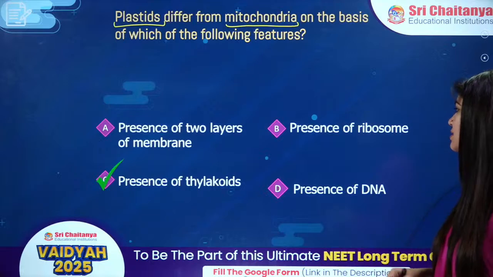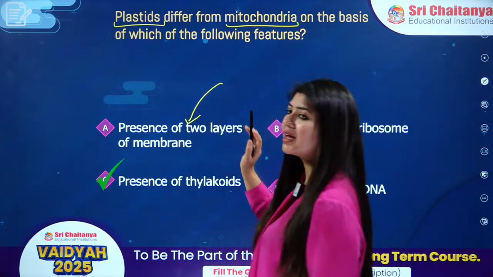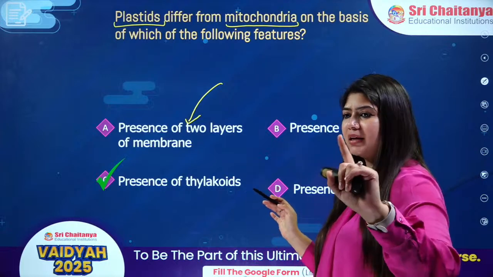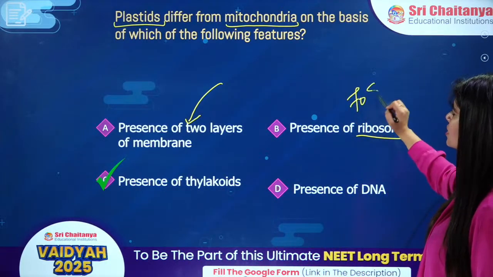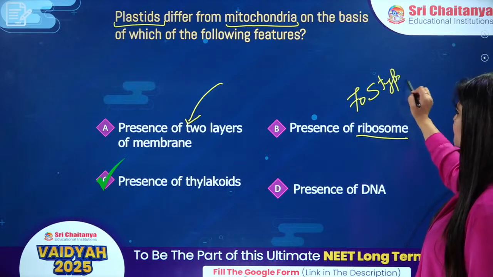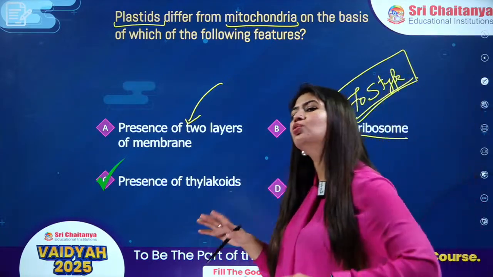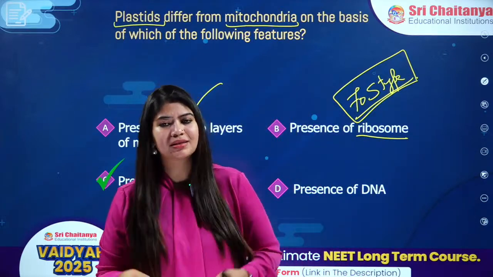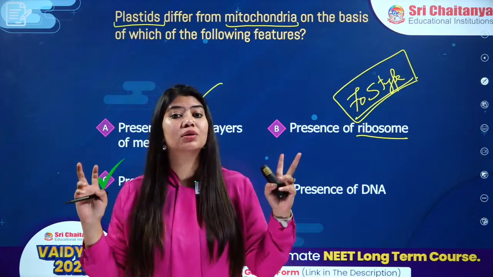Tilak has answered yes. Presence of thylakoids. Presence of two layers, of course, they both are bilayer. We have outer membrane and inner membrane. Presence of ribosome, they both have their own ribosome, which is 70S type, okay? We believe that these both organelles used to be prokaryotes once they started living inside the eukaryotes, and then they stayed there forever. Something we call as endosymbiont theory, okay?